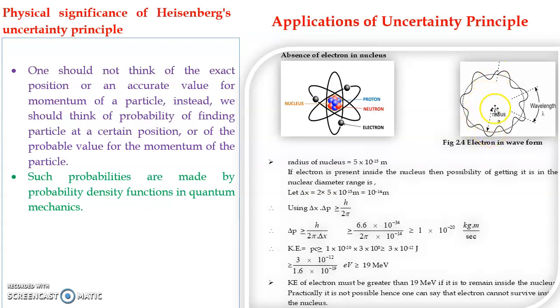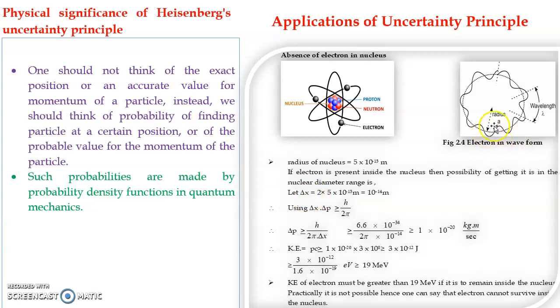The electron can be here, or here, or here, on this line. So at maximum we take the uncertainty in position as the diameter. So delta x is taken as 2 times the radius, so it becomes 2 into 5 into 10 raised to minus 15 meter, which comes out to 10 raised to minus 14 meter as delta x, the uncertainty in the position of the electron inside the nucleus.